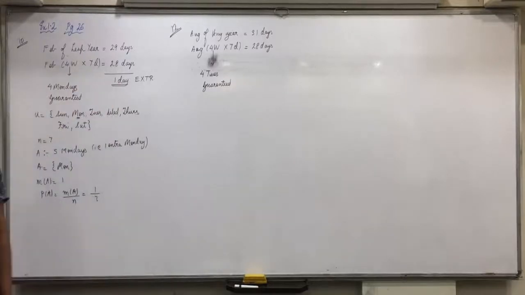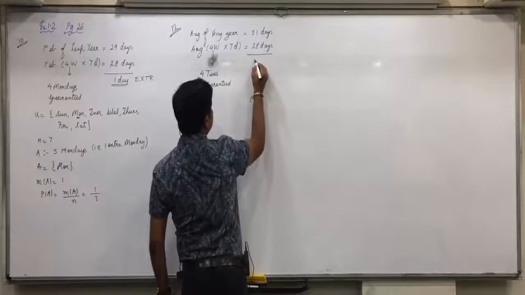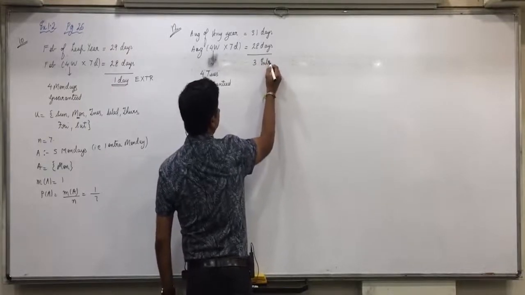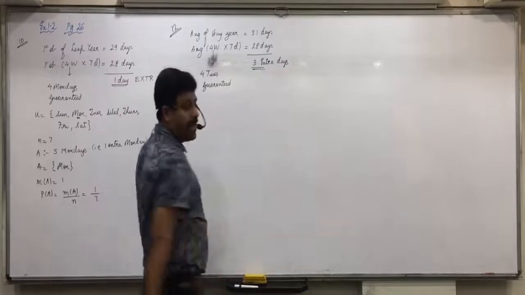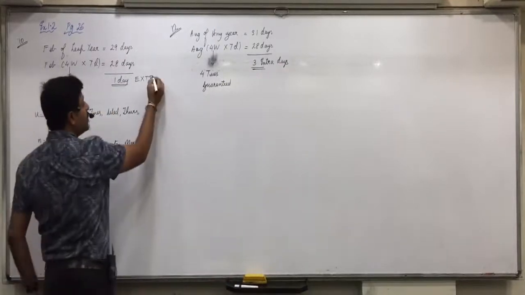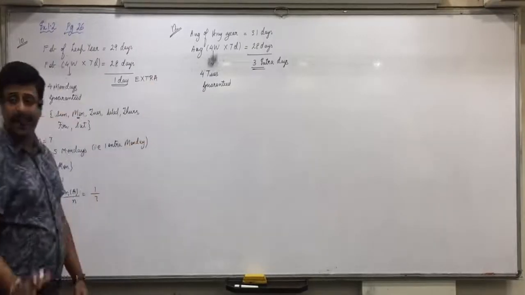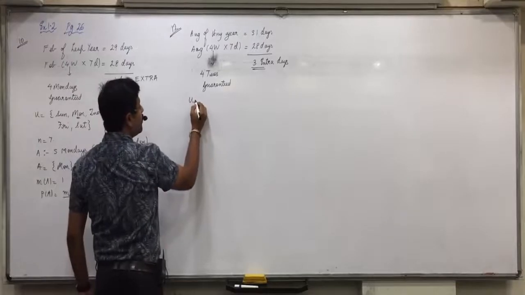Are you able to understand the pattern of doing it? How many extra days will be there? 3. So 3 by 7. Answer 3 by 7. 1 extra day, 1 by 7; 2 extra days, 2 by 7; 3 extra days, 3 by 7. Shortcut you can remember. But anyway, we'll do it here with the sample space now.